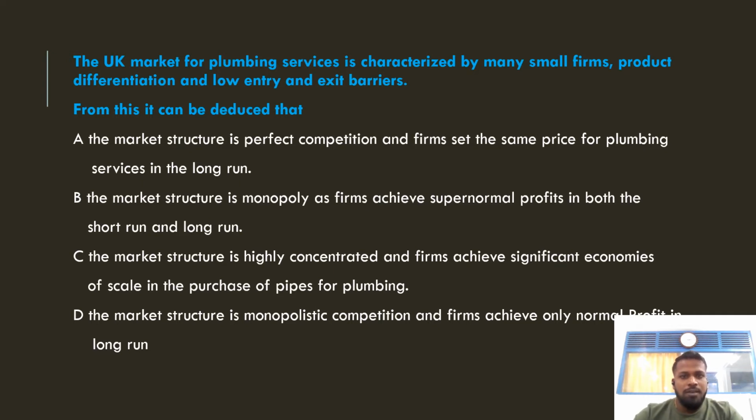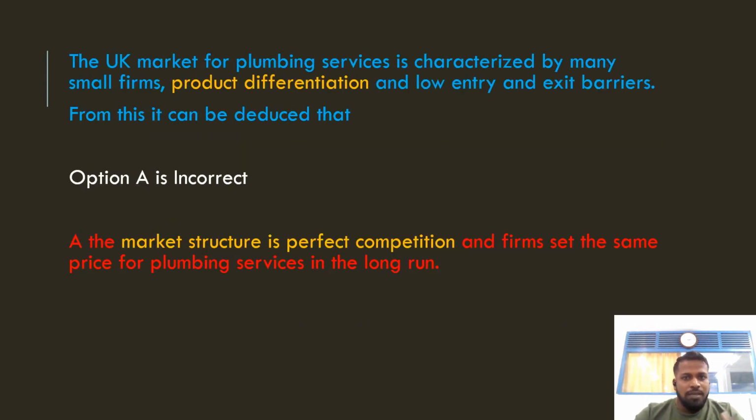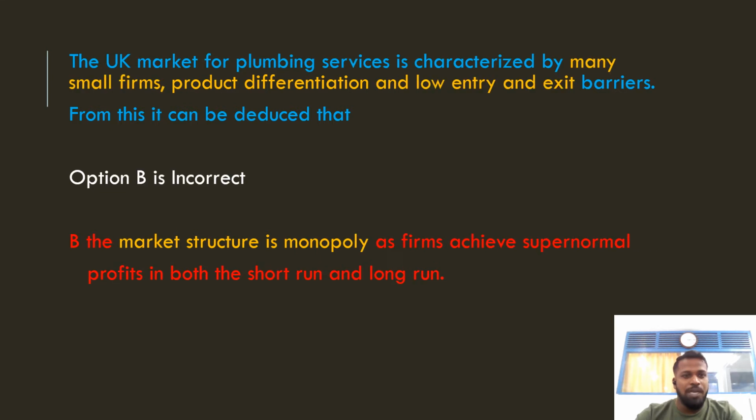So let's check. Once you consider the characteristics given in the question, plumbing services are characterized by many small firms and differentiated products. Option A is incorrect. Why? Because that option says the market structure is perfect competition. In perfect competition, we know that products are homogeneous. But in this question, they are saying that products are differentiated. So that's why option A is wrong. Then check option B.